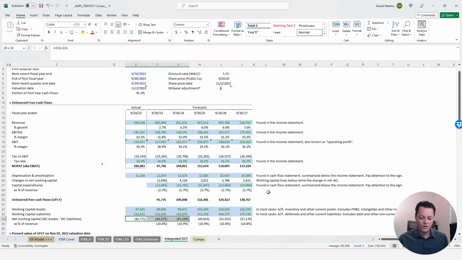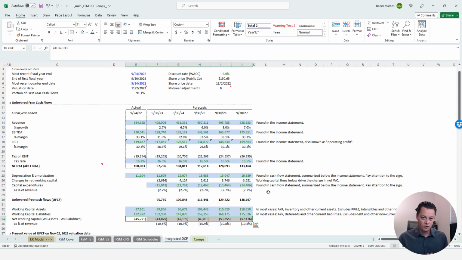And then think about what it means if that balance is going down. Down meaning it's a negative, but it's becoming a bigger negative over time. Intuitively, we might think, well, a negative net working capital balance might be a bad thing. That means that Apple has more liabilities than assets. And from a solvency perspective, that could be the right way to think about it. It just means that the company owes more than it owns in a way when it comes to working capital.